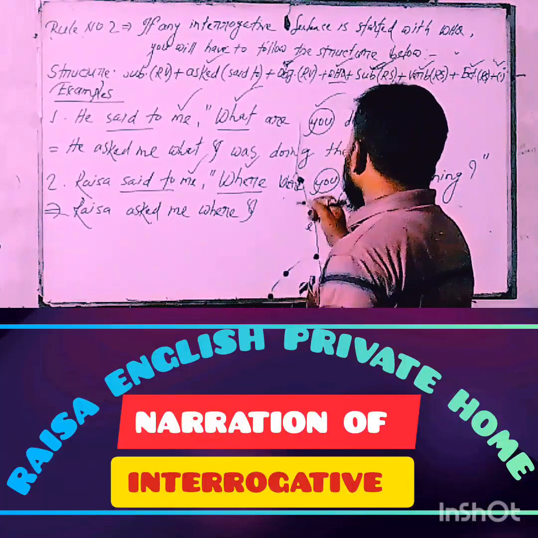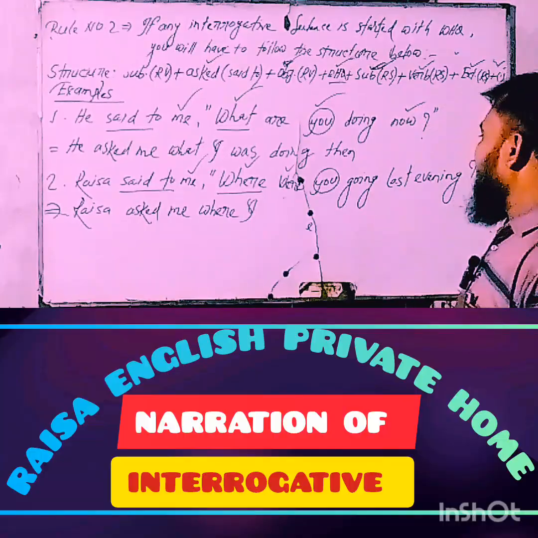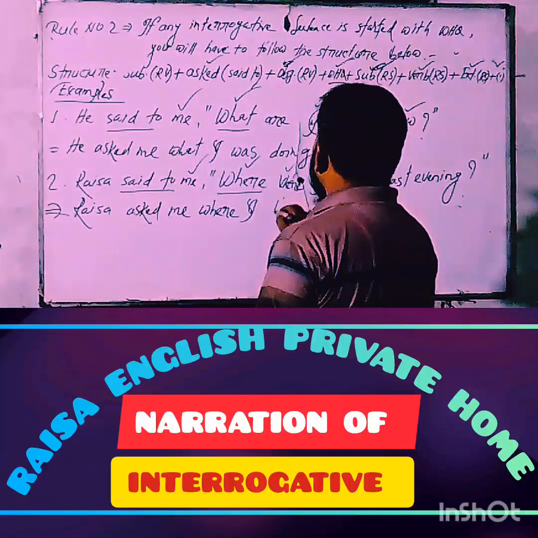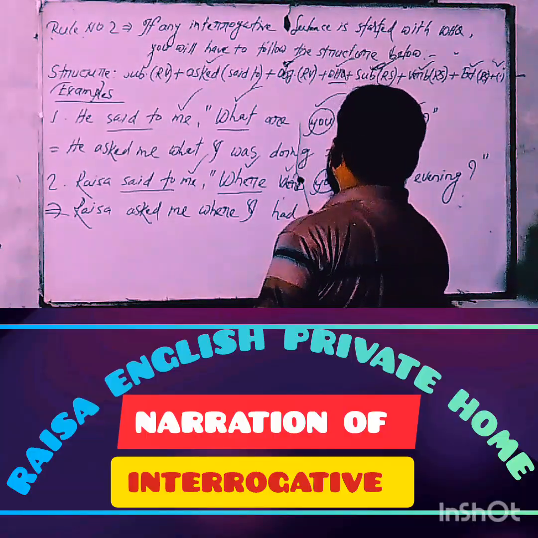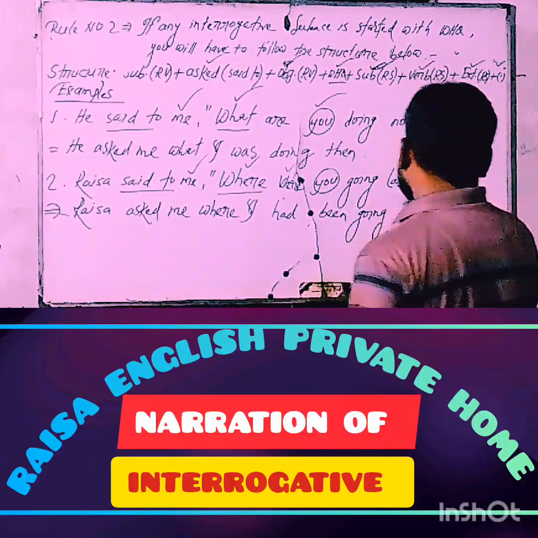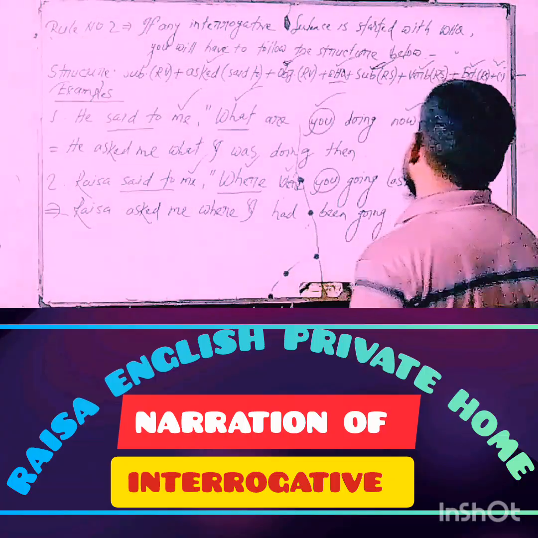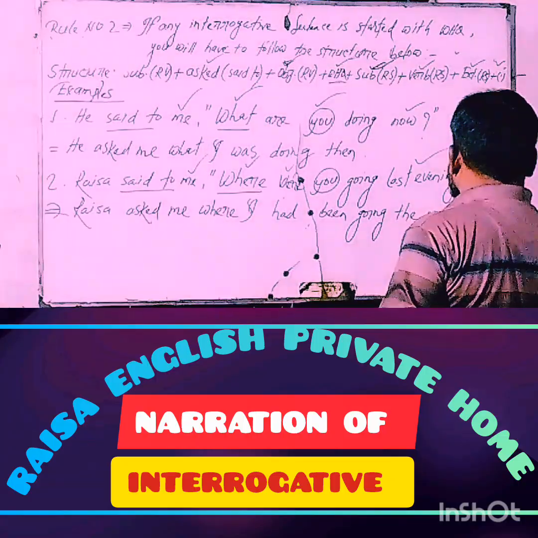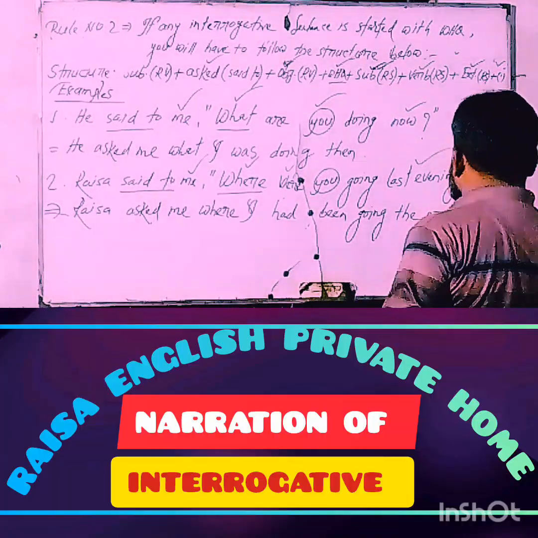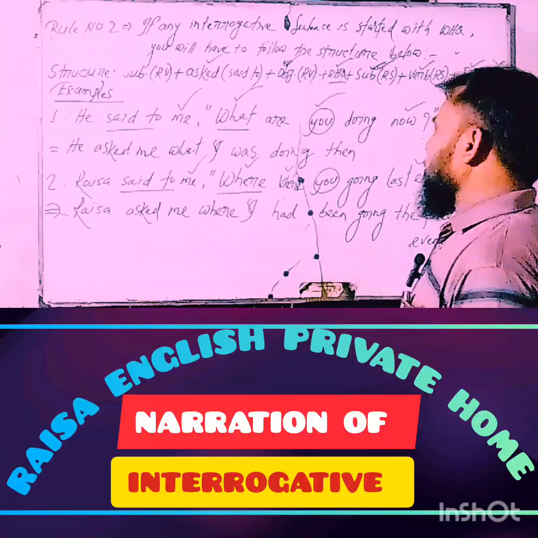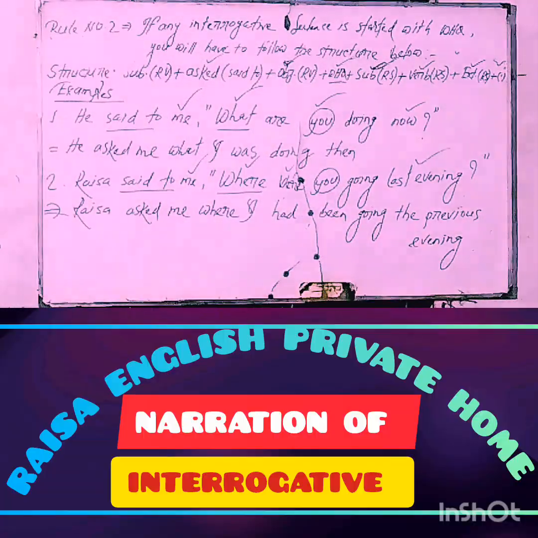Okay, media learners, then try to change the verb. Here the verb "are" must be changed into "had been". Extension: "going", and "last evening" turned into "the previous evening". Finally, end with a full stop. Have you understood clearly?